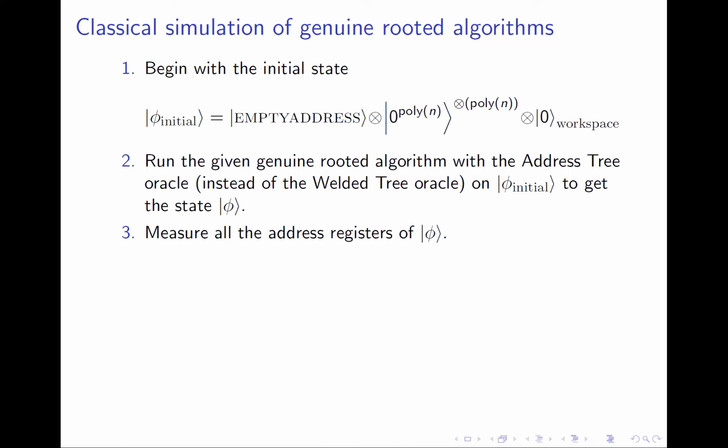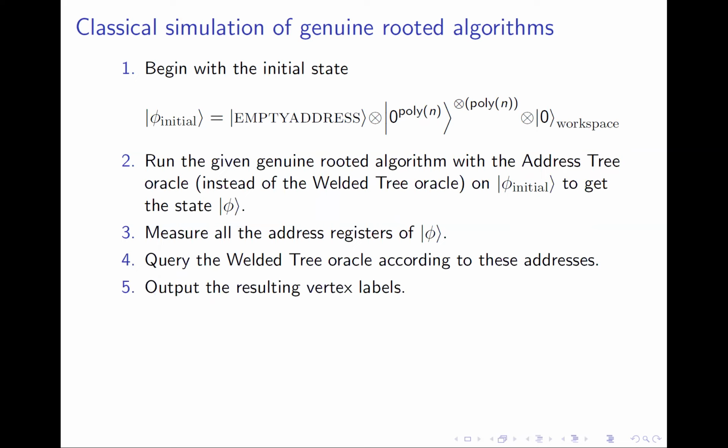Next, we measure all the address registers of the final state phi of the above simulation, which correspond to these registers over here. Then we query the welded tree oracle for the vertices associated with the addresses that we received in the last step. And finally, we output the resulting vertex labels that we got in step 4.